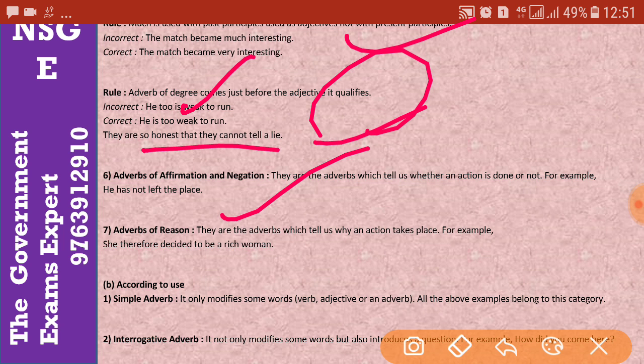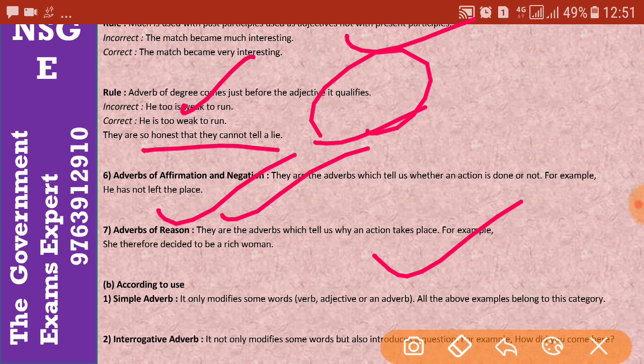So both conditions are considered under affirmation and negation. Let's have a look: "He has not left the place." You can check that the adverb used in this sentence is of negation. "Not left the place." So the action has or has not been done.